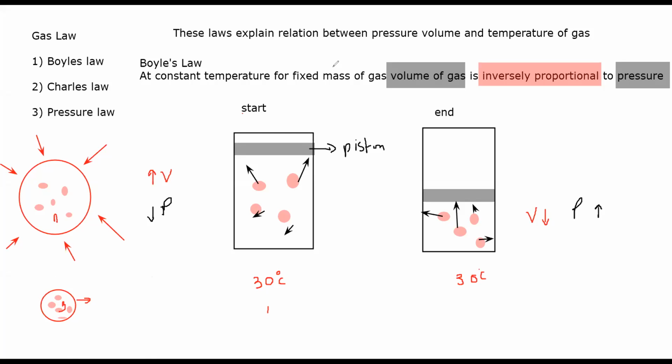So how is the temperature maintained here? When you are pushing the piston, you are supplying energy, but you can have a surrounding. If the temperature starts to increase, the surrounding will absorb energy from the container. If the temperature starts to decrease, the surrounding will provide energy. So you try to maintain it. This is the ideal case. These are known as the ideal gas laws, working under ideal conditions. In practice, what happens?